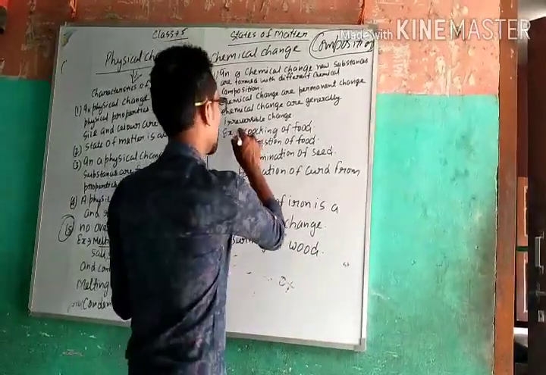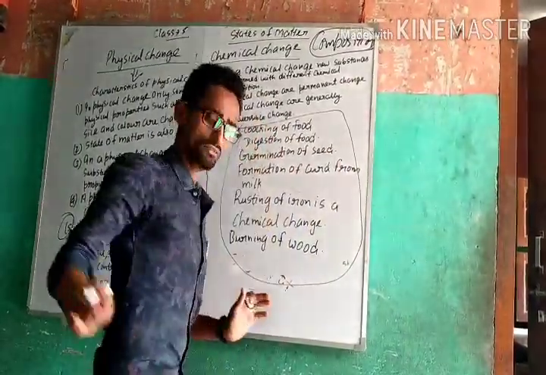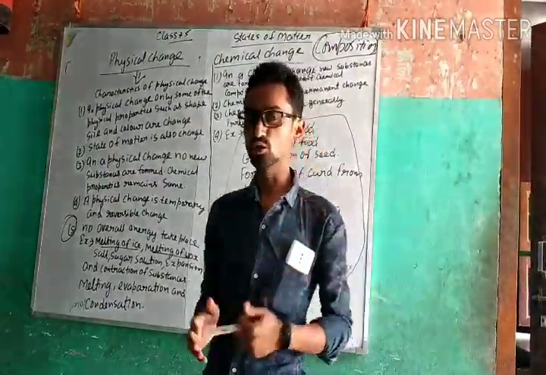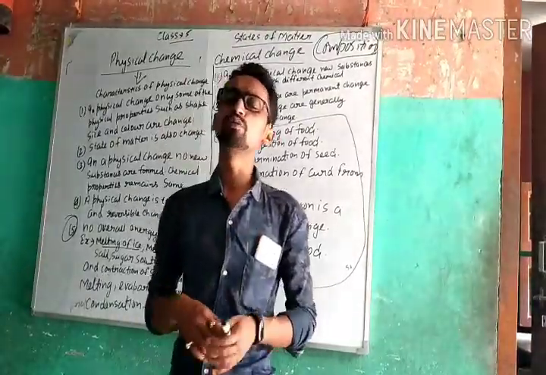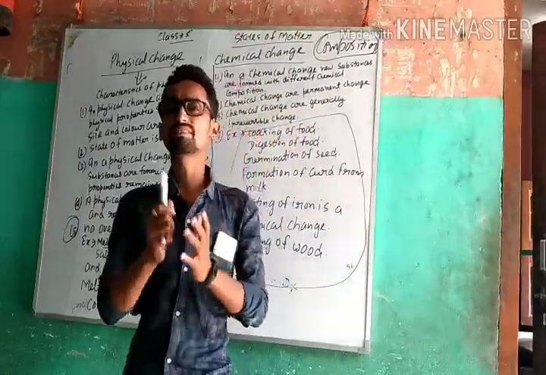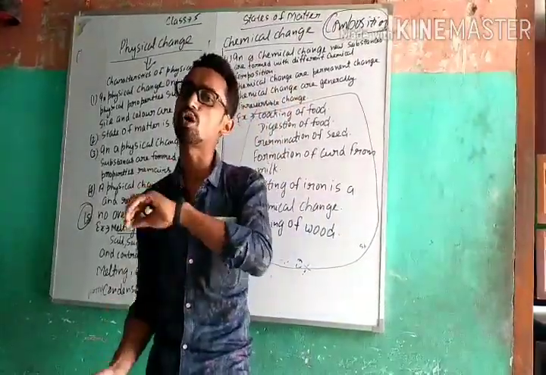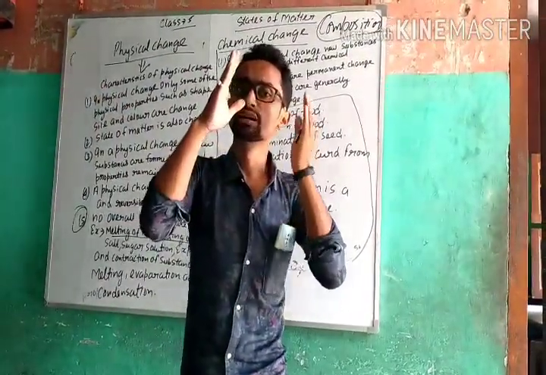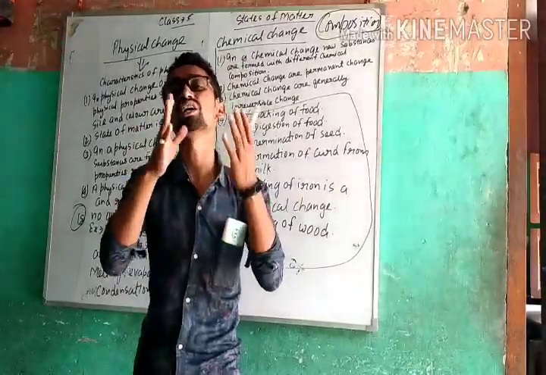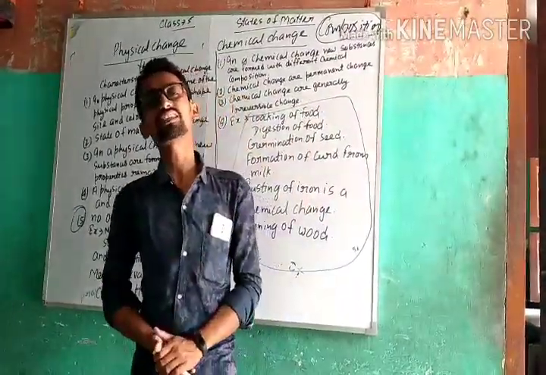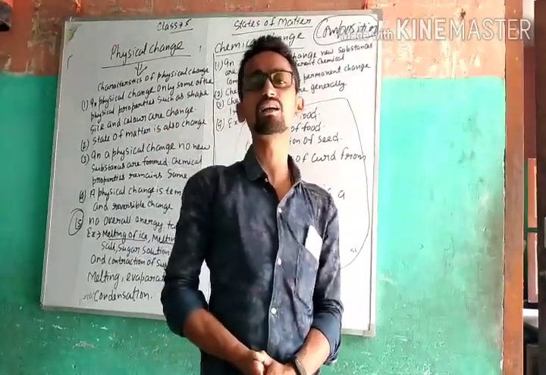Now talking about examples of chemical change: cooking of food. Your mother prepares food for you. So we can say that cooking of food is a chemical change because we cannot bring the materials that are used in food back to their original state.